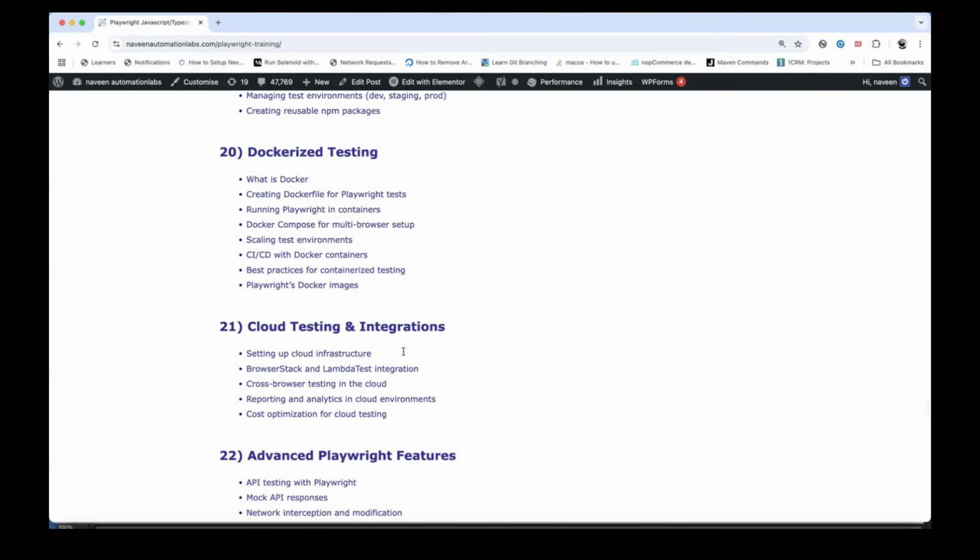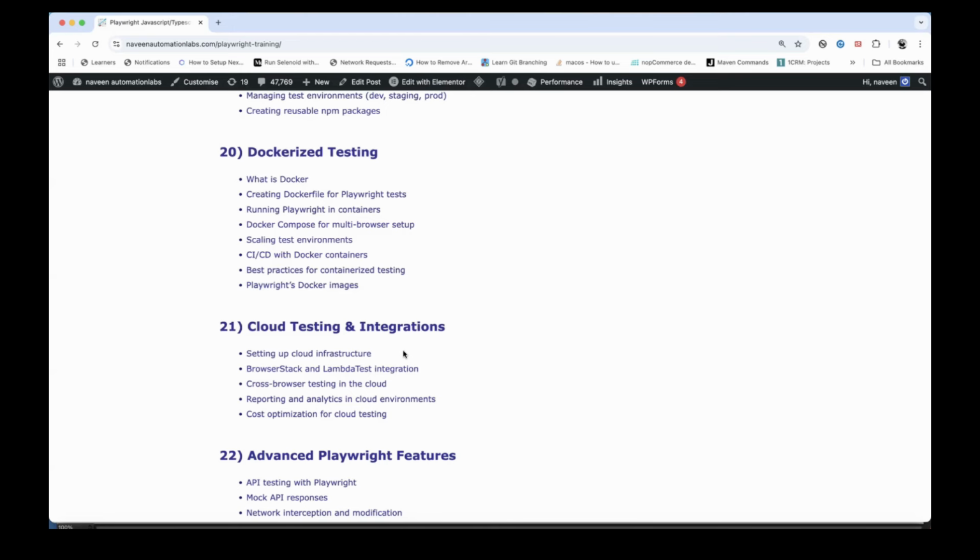Cloud testing and integration. You must be knowing that, okay, in Selenium, we have Selenium Grid to run the test cases on the remote browser. But here in Playwright, things are slightly different. So we will see how to set up the cloud infrastructure. In Selenium, we have Selenium Grid, but Playwright does not have an actual Playwright Grid. But Playwright can use Selenium Grid also to run the test cases. There is a feature available.